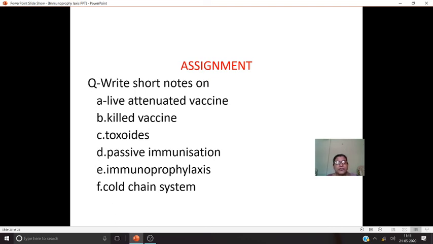And passive immunization. Here we are now using sera, isn't it? Passive immunization. Next, immunoprophylaxis. The definition and the meaning you write, and the cold chain system. Whatever you know, in brief, you try to write how to maintain the cold chain system, what are the equipment needed, and all. So this is about the immunoprophylaxis.